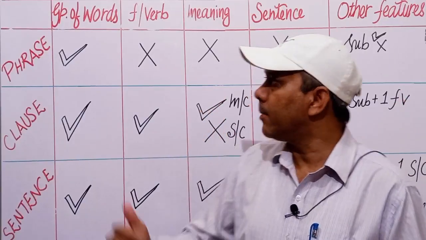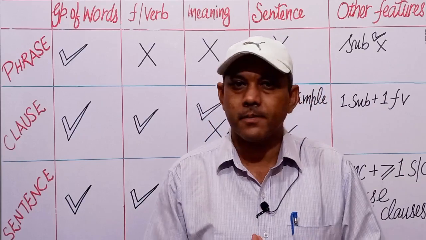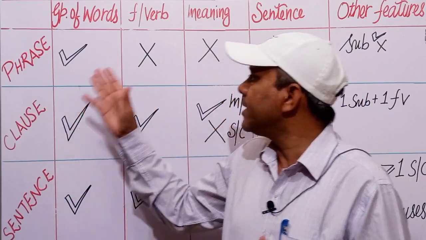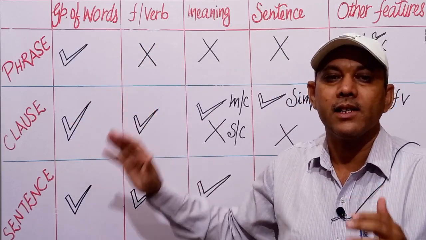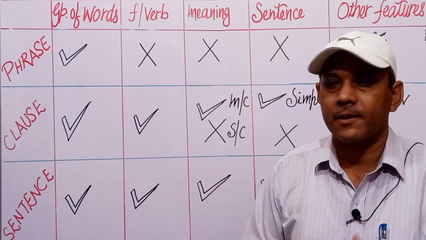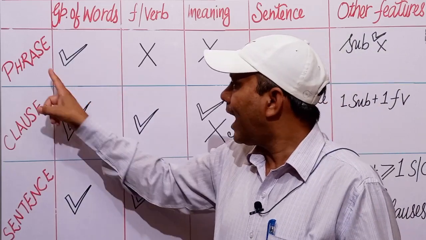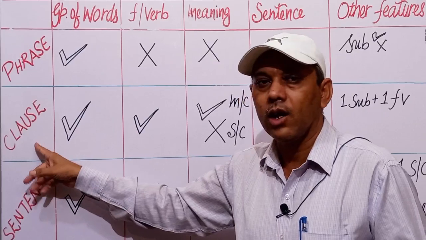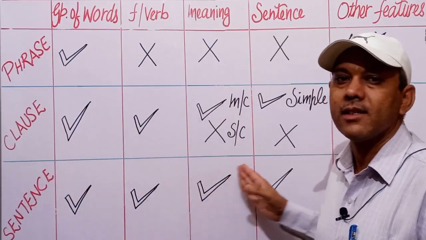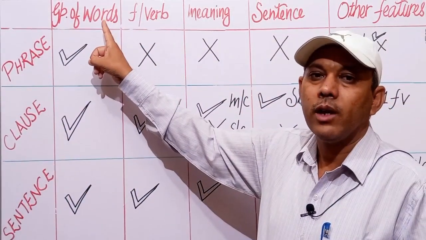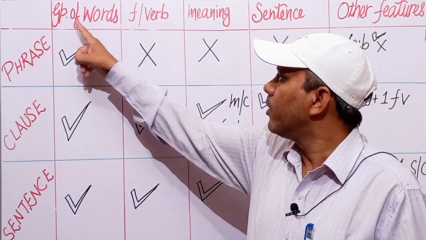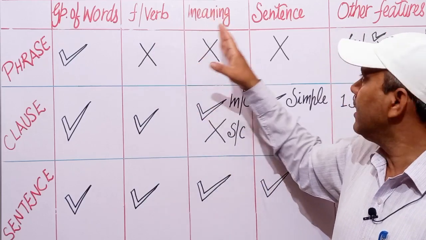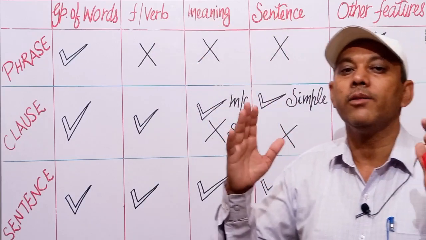Let us sum up the topic of clauses. Today, we are going to discuss the difference between phrase, clause, and a sentence through this chart. Here I have written phrase. This column is for phrase, clause, and sentence. Here the first column is group of words, finite verb, meaning, sentence, and other features.